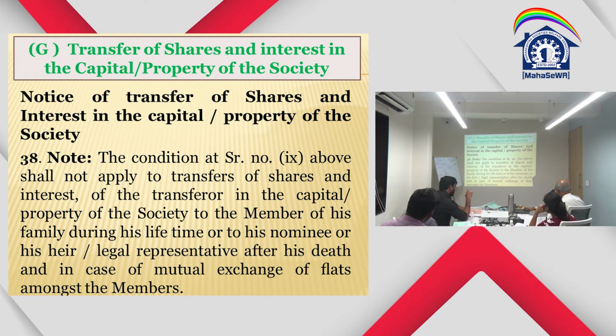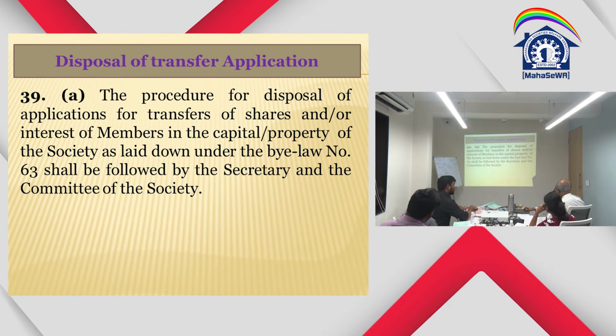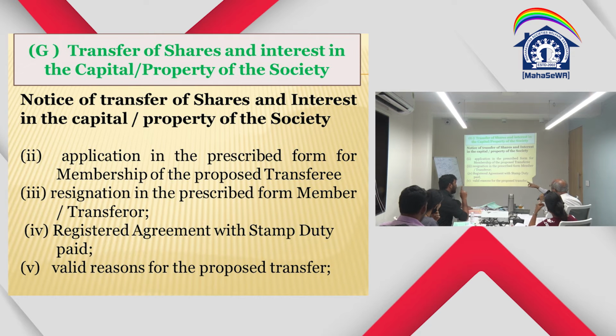Now, sir, taking into consideration that a certificate of sale is given, then 38 will come into existence, the transfer. What is that? The 38 transfer will come into existence when the certificate of sale is issued. Yeah. So in the certificate of sale, here instead of sale deed, there will be a certificate of registered agreement. That registered certificate of sale deed is enough. Yeah.